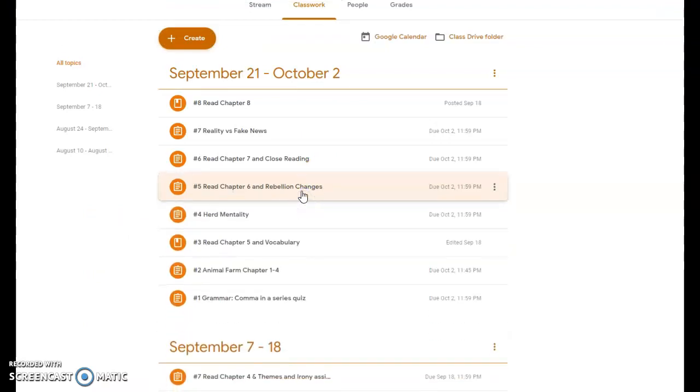If you want to continue on, then it's just reading chapter 7 and close reading for an assignment there. If not, just make sure that you have completed 1, 2, 3, 4, and 5 by the end of Friday. If you do that, then you are on target as far as answering and turning in your work.